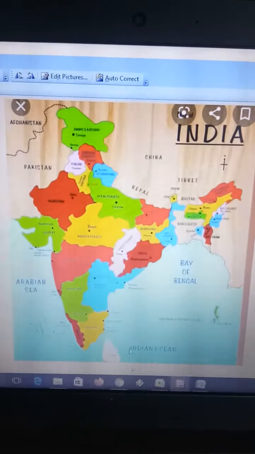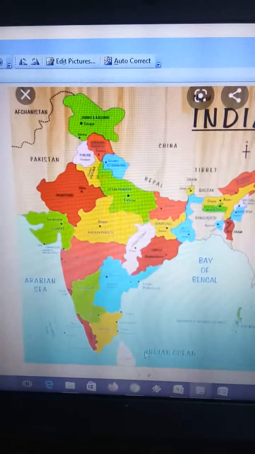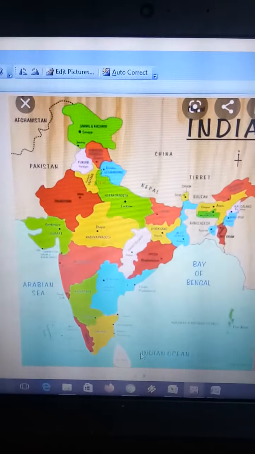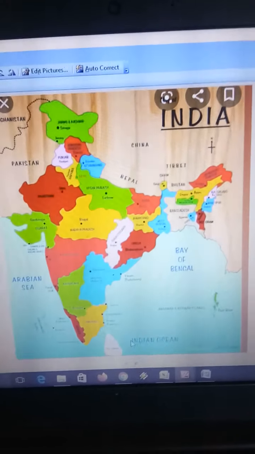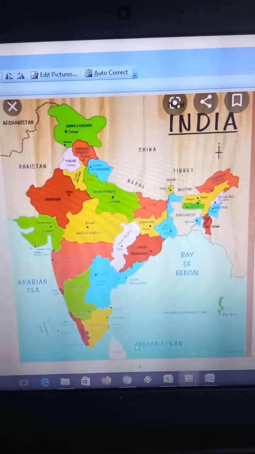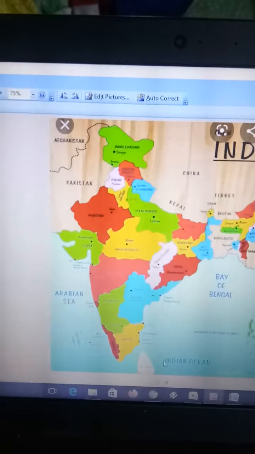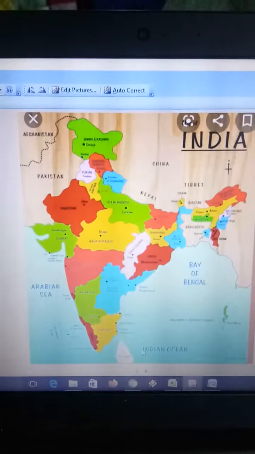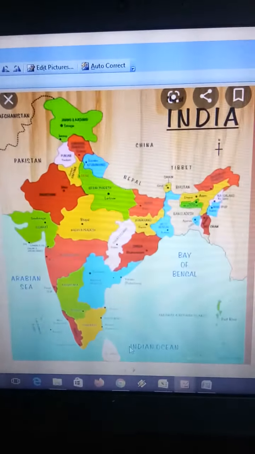You have learned that there are 29 states and 7 union territories. It is a democratic country and the world's 7th largest country. Let's see on the map.